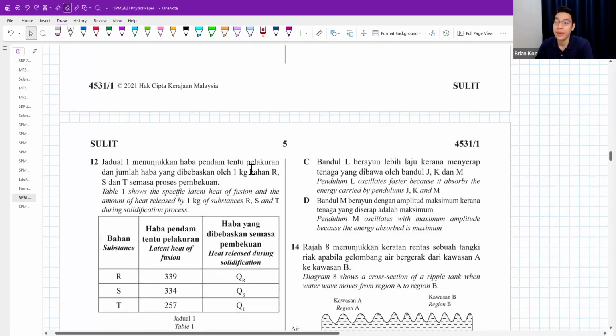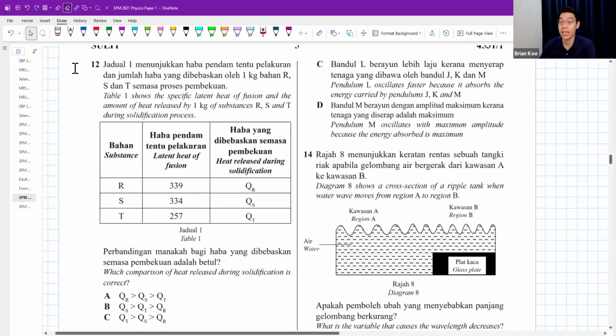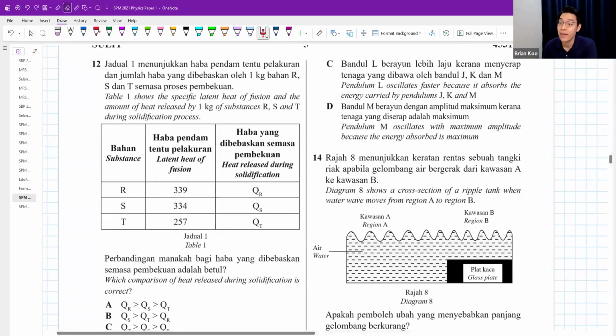Question 12. The table shows specific latent heat of fusion and the amount of heat released by 1 kg of substance RST during solidification process. They want to do fancy name. Solidification means freezing. Same. Don't worry. Okay, so we got different latent heat of fusion. They ask which comparison of heat release during solidification is correct.